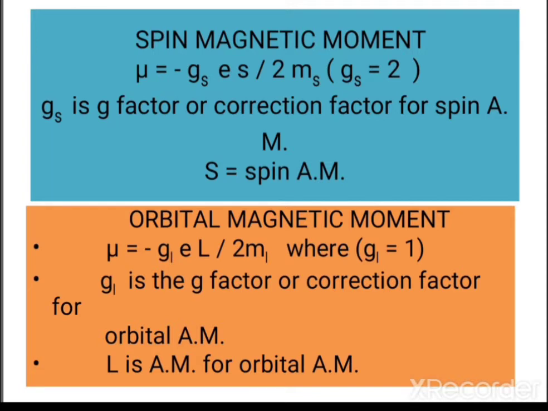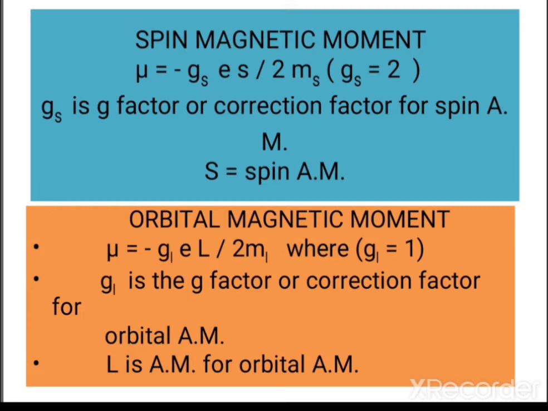However, orbital angular momentum is not the only angular momentum associated with an electron. There is another angular momentum associated with it, that is spin angular momentum. Spin angular momentum is an intrinsic property of the electron itself. Whether the electron is in a bound state or in a free state, it will always have spin angular momentum.